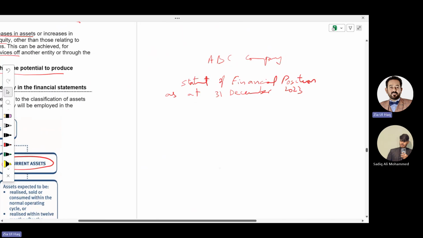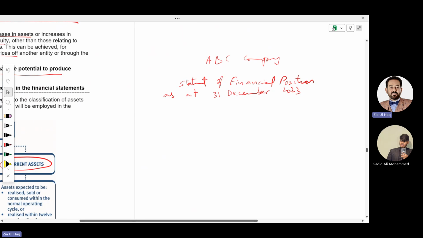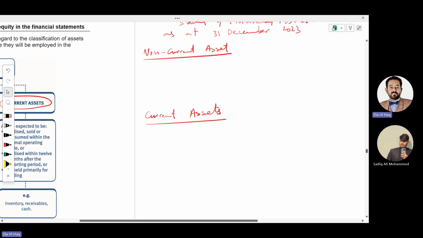While preparing the statement of financial position, we need to state non-current assets first. Then we write current assets. Then we make their total, which will be called total assets.